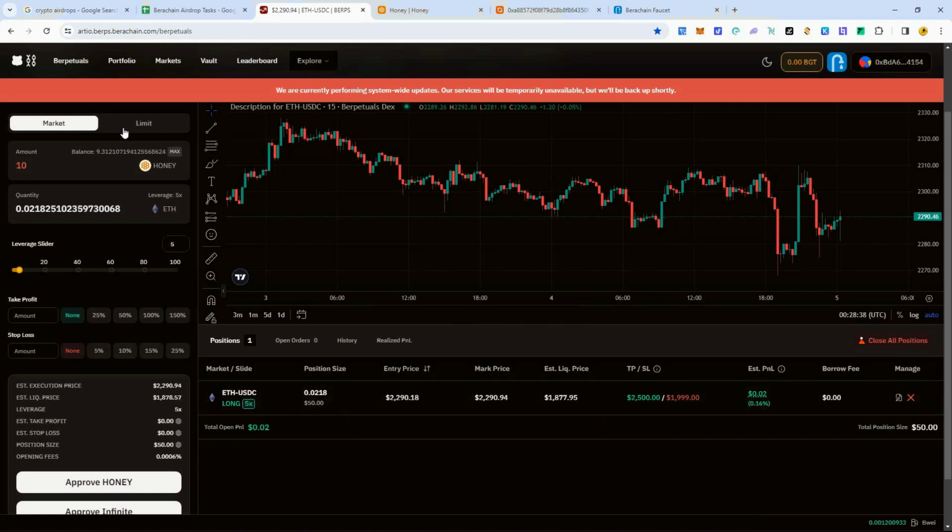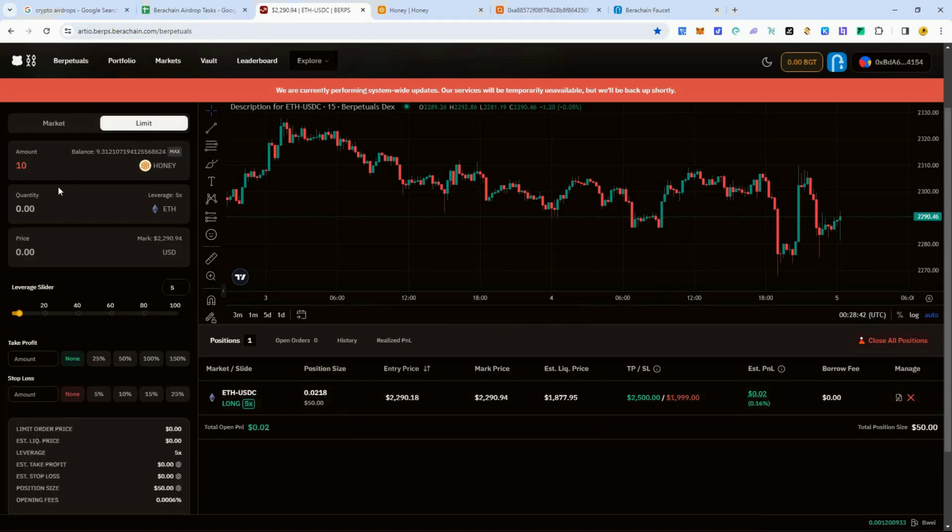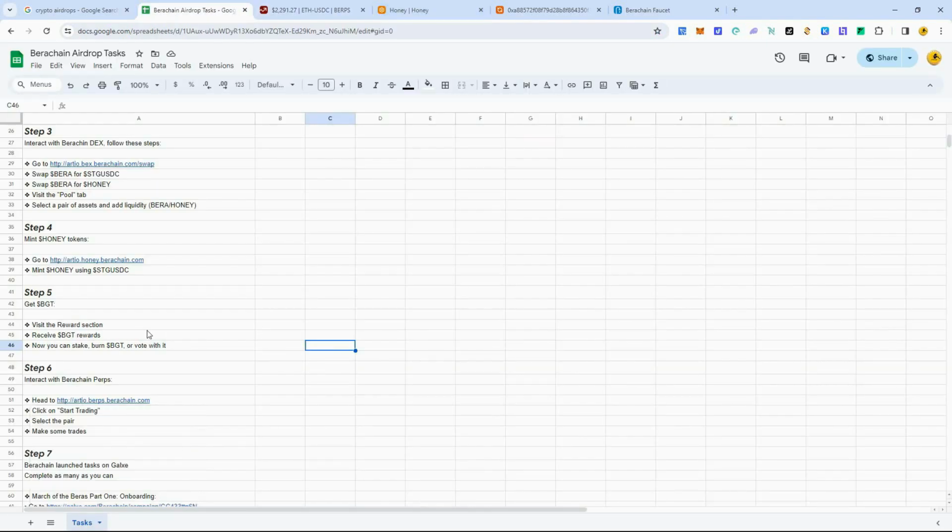Like I said, I also recommend just doing a limit order. Pretty simple. You would just click the price that you want, and same thing. You can use Honey for that. I don't have enough Honey to do that right now. Okay, let's go back to the airdrop tasks.